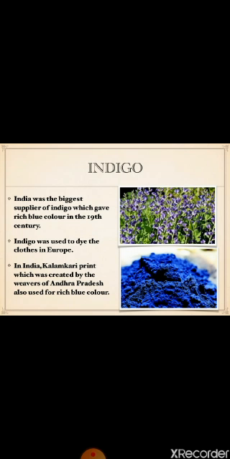Indigo was so important because it can only be grown in a tropical climate, so the climate of India was suitable for its growth. India was the main exporter of indigo.